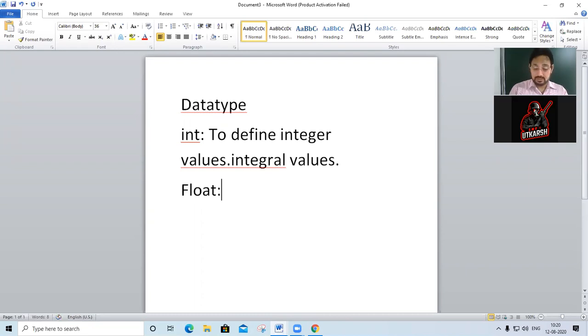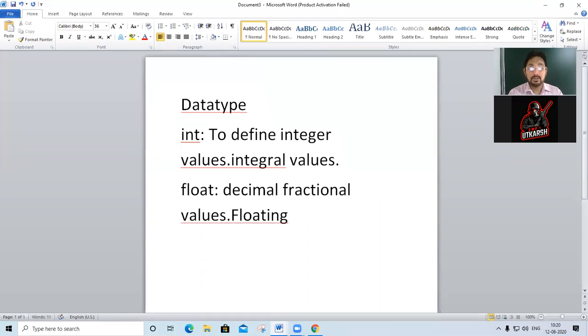F-L-O-A-T, float, in small letters again. Float is used for decimal fractional values. You can say real numbers also. Float means floating point numbers. Understood? Float is used for decimal fractional values, floating point numbers, real numbers. Understood? So these two I am taking now.